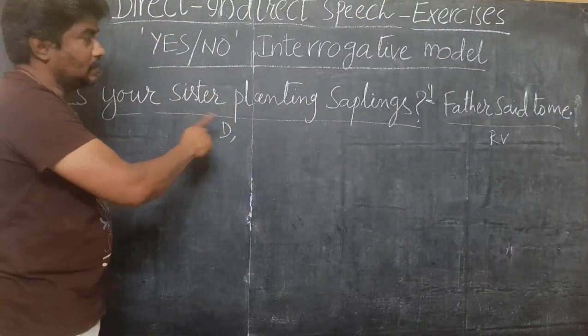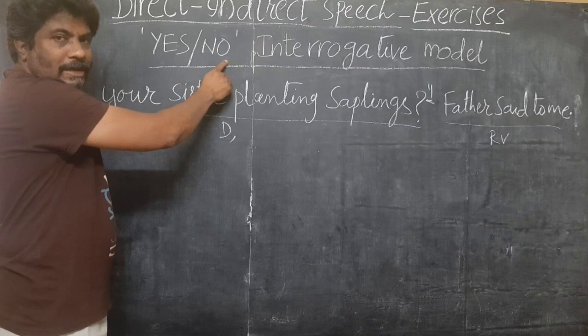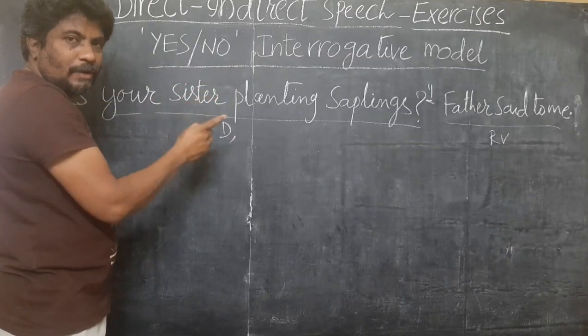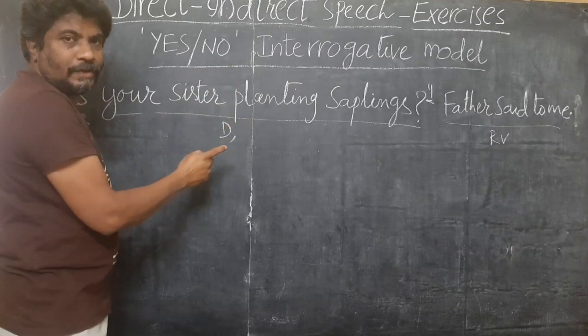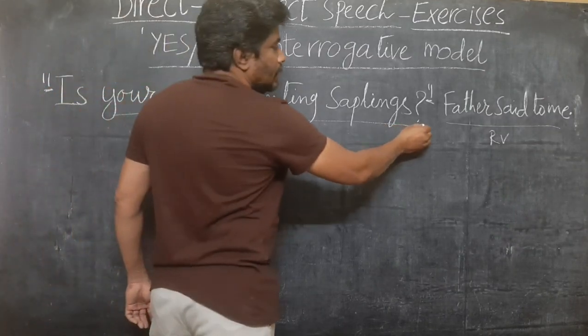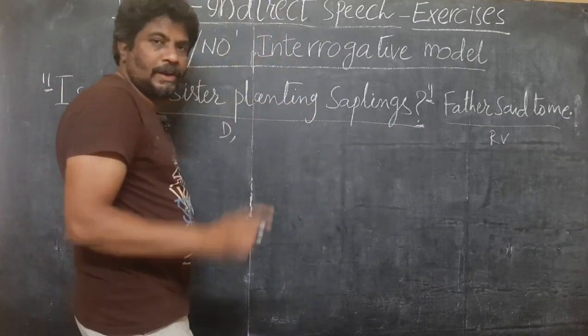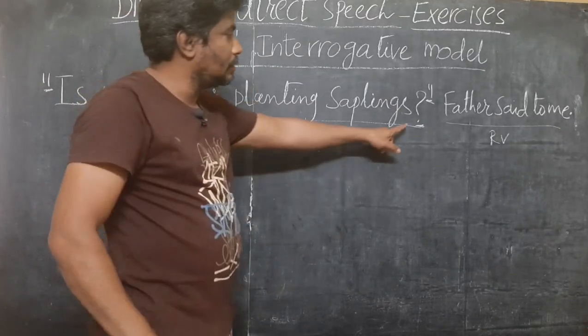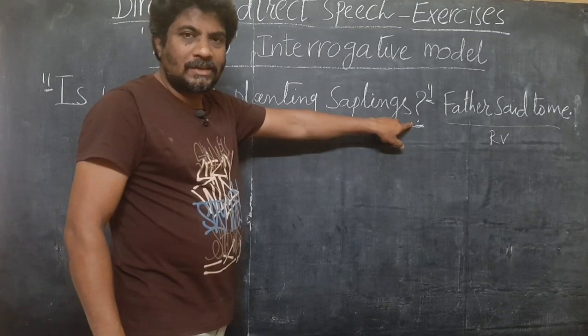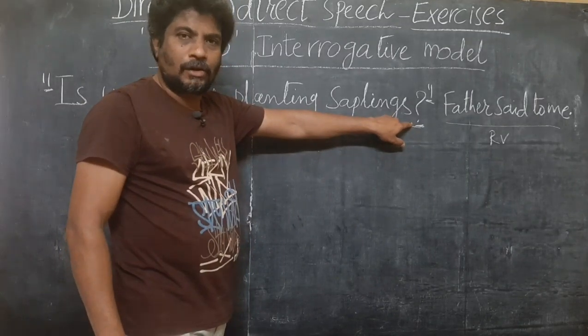Identifying the kind of sentence, as I've already written here, you can understand it. But in your examination, you have to identify. You will not be given a heading like this. So you have to identify. At the end of the sentence, you have a question mark. When you have this question mark symbol, it means that it is an interrogative sentence.